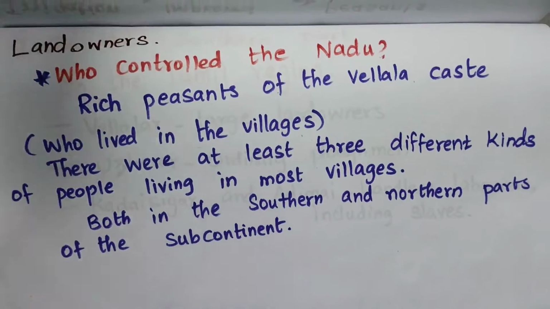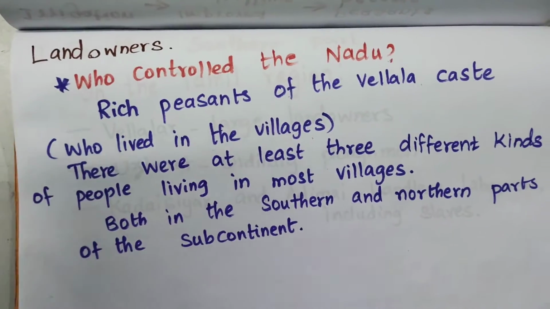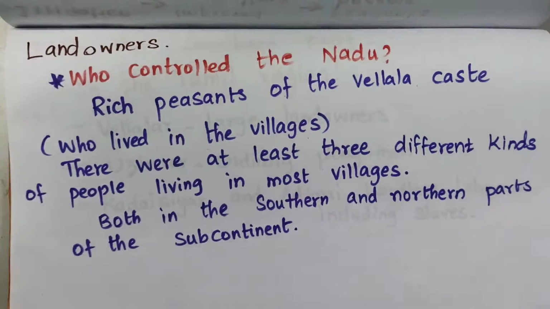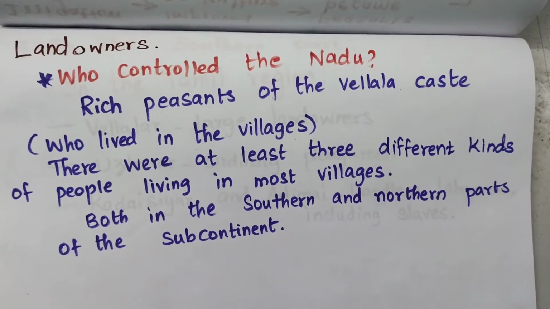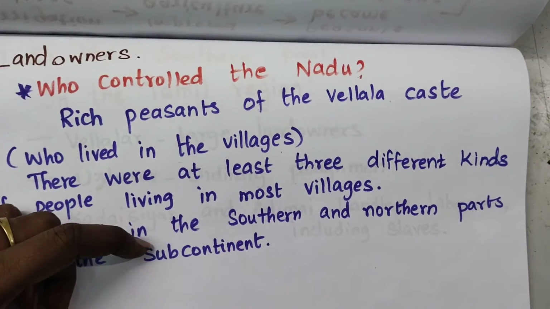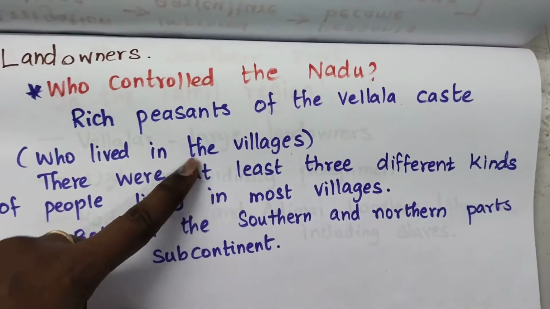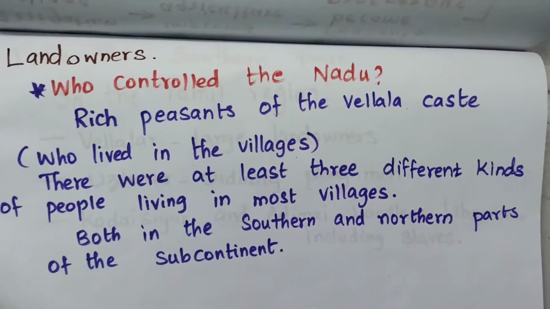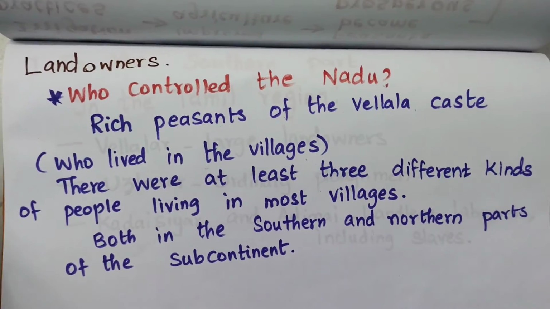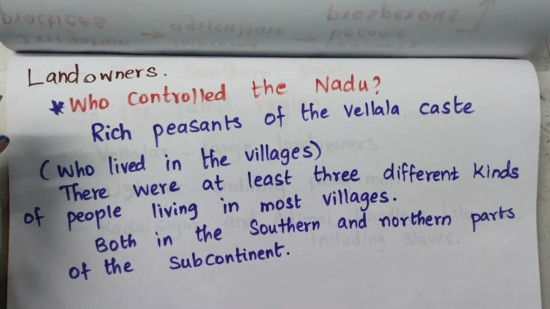Okay, the next thing is about landowners. So who controlled the Nadu? As we saw about the Nadu, now we are going to see about the landowners. Here we need to know that rich peasants of the Vellala caste controlled the Nadu. So who lived in that particular village? Here we learnt about it now.